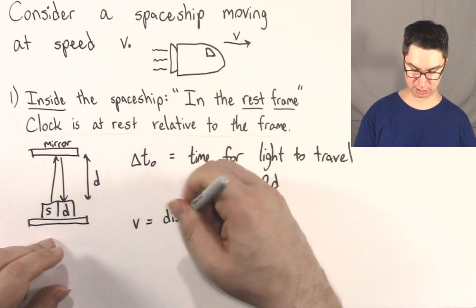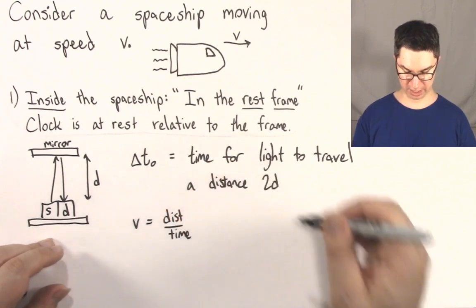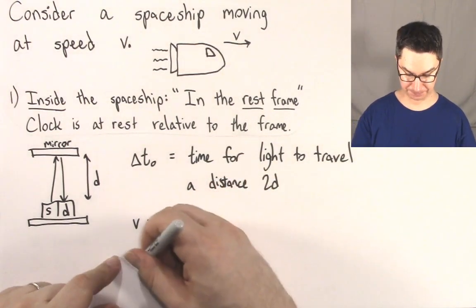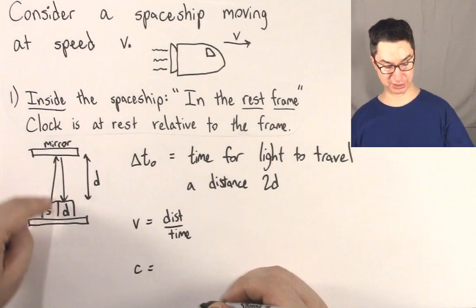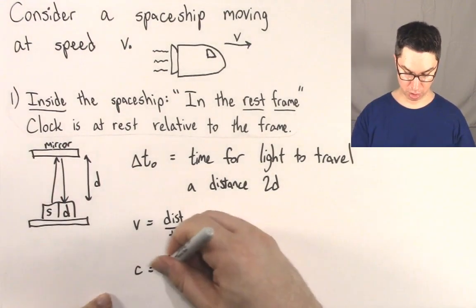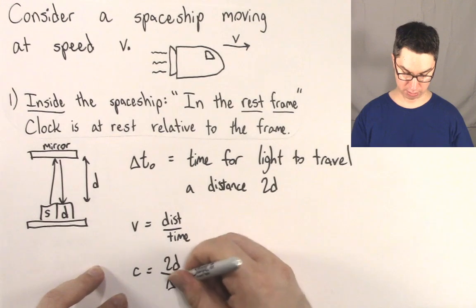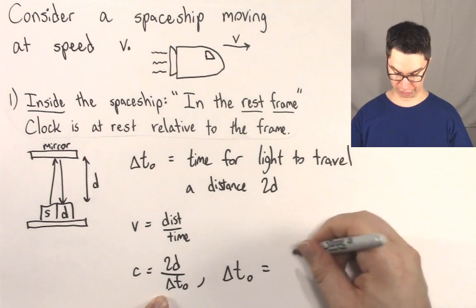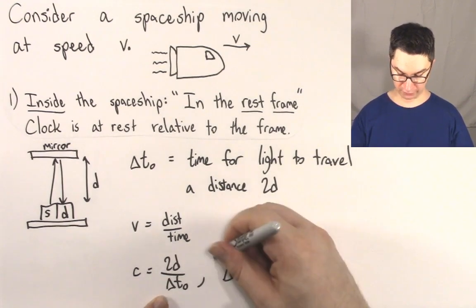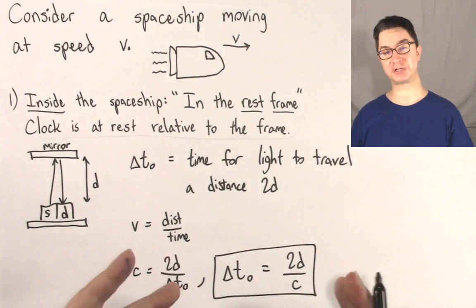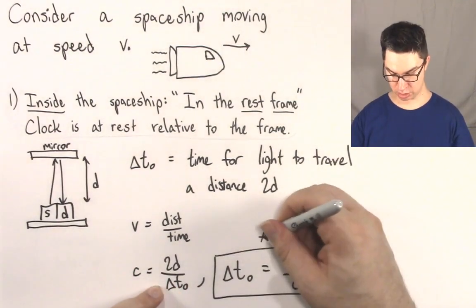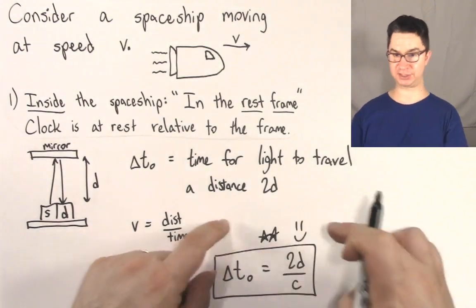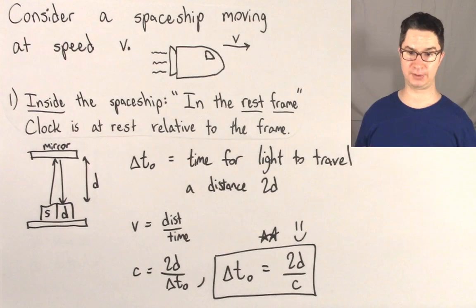If we want to solve for this time, let's start with the equation: speed is distance divided by time. In this case it's the speed of light because light is traveling, so c is the speed of light, the distance is d plus d, which is 2d, over this amount of time, delta t naught. If we solve for delta t naught, we get delta t naught equals 2d over c. So this proper time measured inside the spaceship is 2d over c. Please put this in a rectangle, please star it, please smiley face it. We're going to hold on to this and use it later in our derivation.